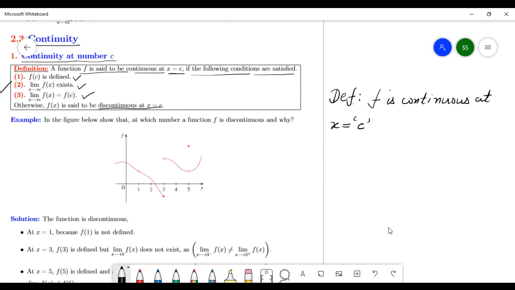Okay. So the function f is continuous at this number C if there are three conditions. Number one is this: at this number C, f of C, if you take x equal to C, f of C is defined. This is number one.